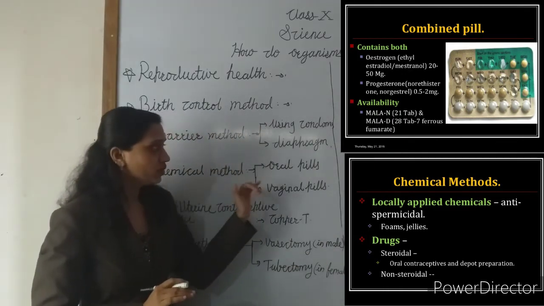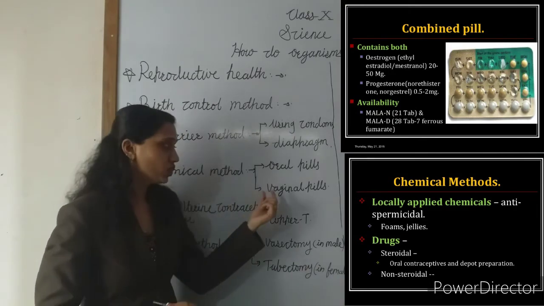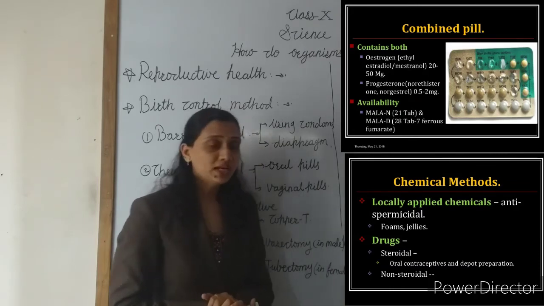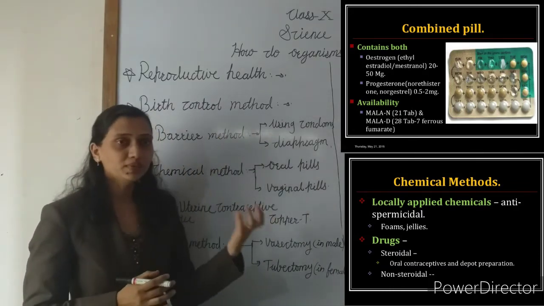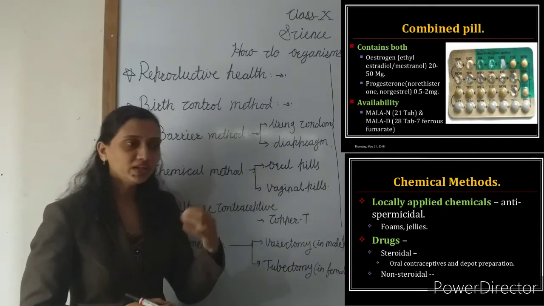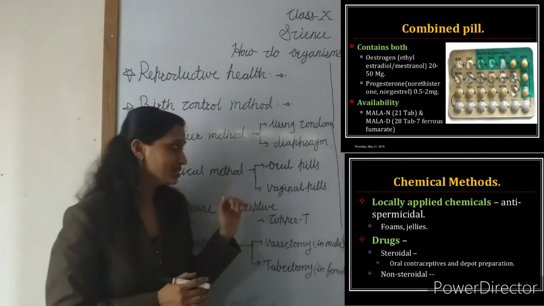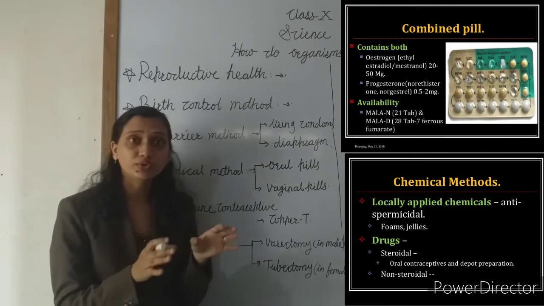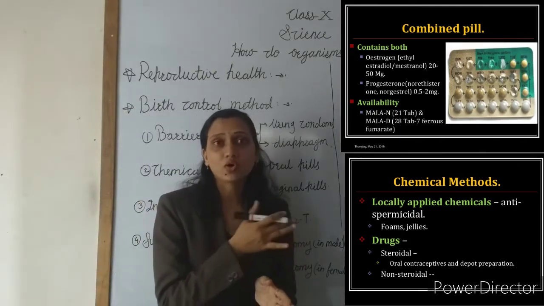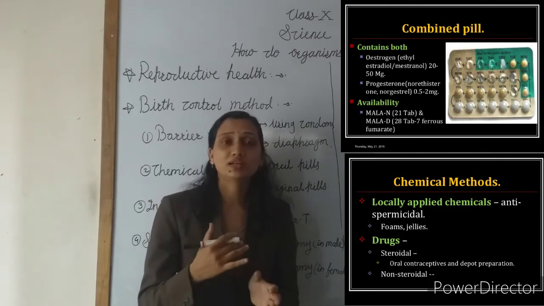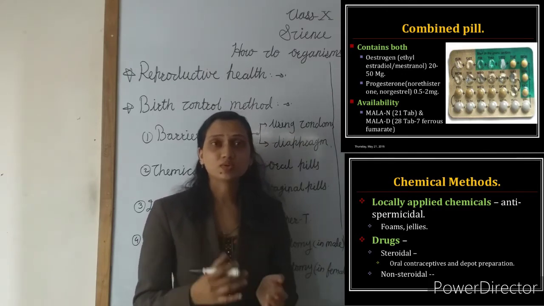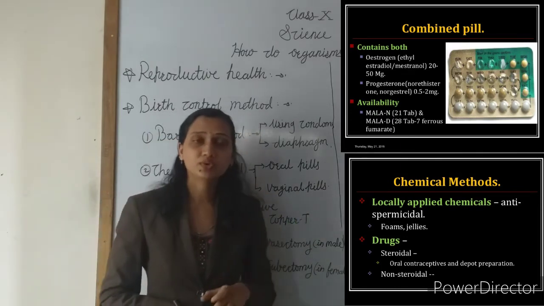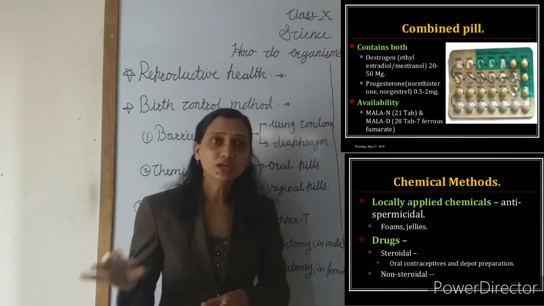Obviously the oral pill is taken orally, and the vaginal pill is kept at the place of the vagina. Understand? It is also one of the methods that prevent pregnancy, and when women take these pills, they are also called contraceptive pills. When women are taking these pills, it is very important to take care, because side effects may occur in the female body, hormonal changes or imbalance of the hormones may occur. So whenever females are taking these contraceptive tablets, it is very important to always take the advice of your doctors.